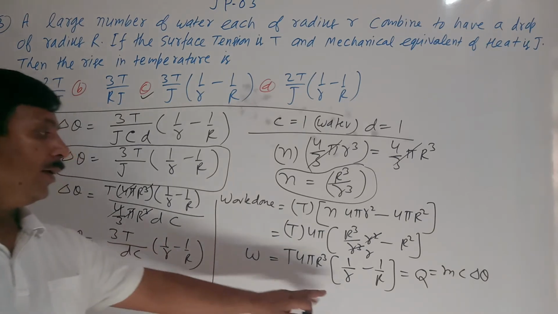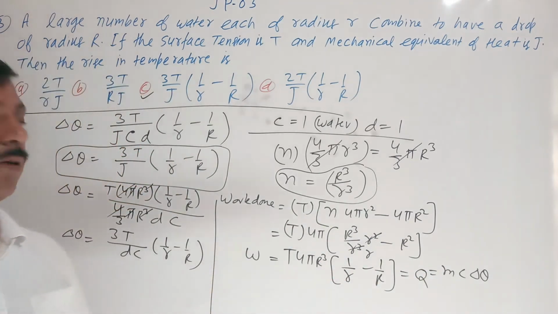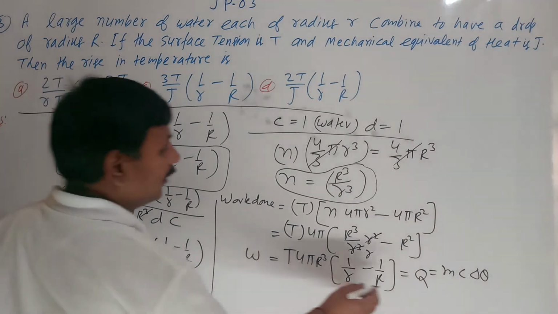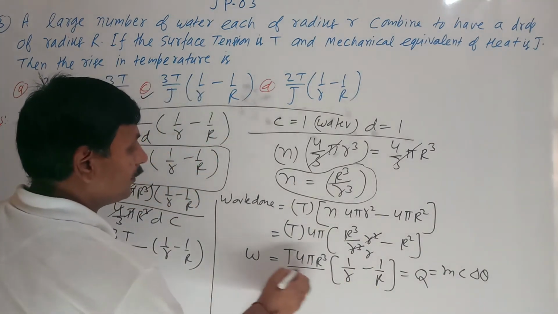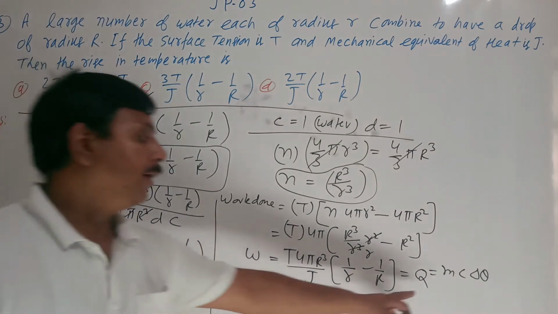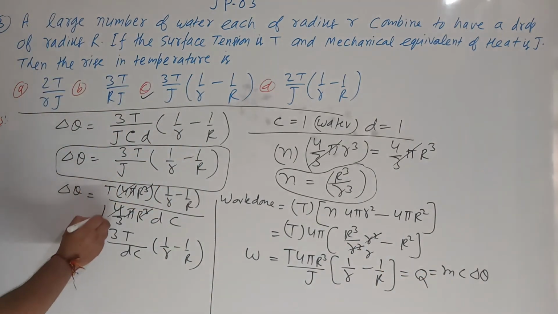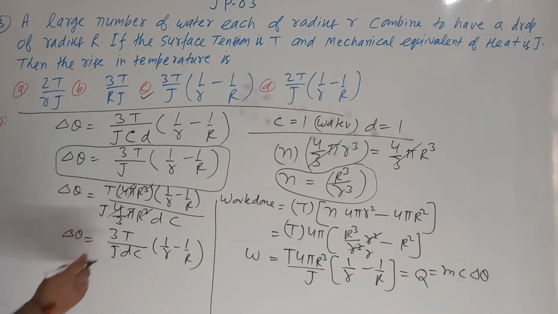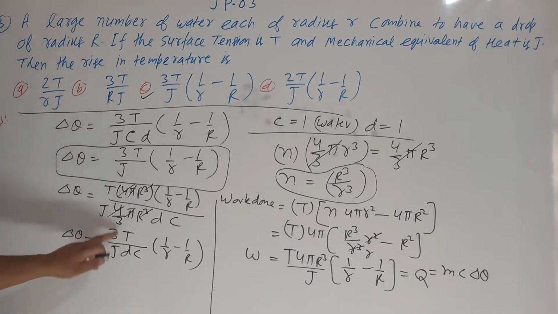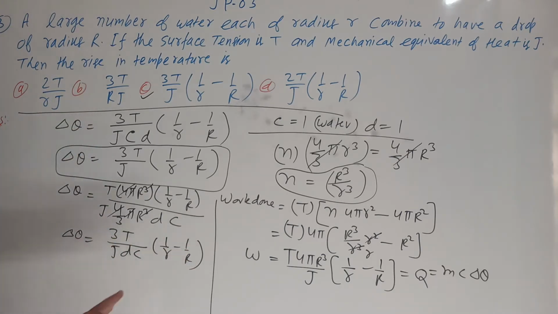One thing more: this is in joule form, so when we convert joule into calorie form, we divide by J. So J will be there. Okay, so this is the increase in temperature: 3T upon J D c into (1 upon r minus 1 upon R).